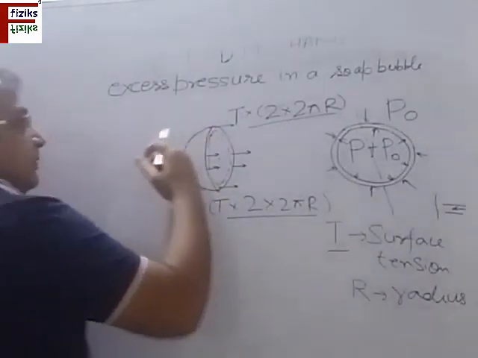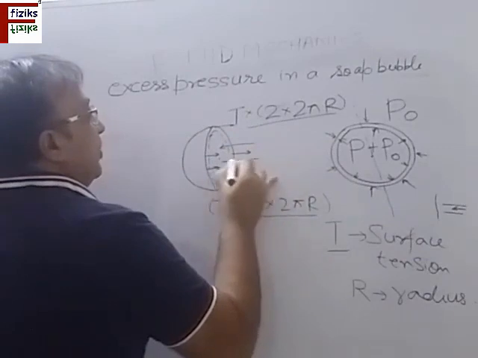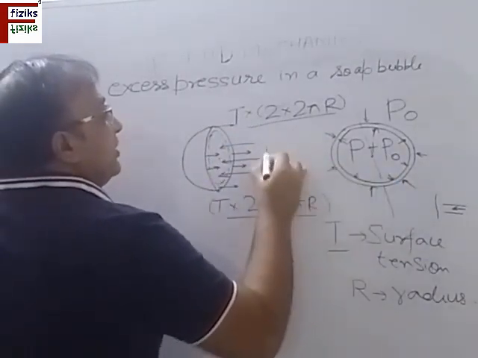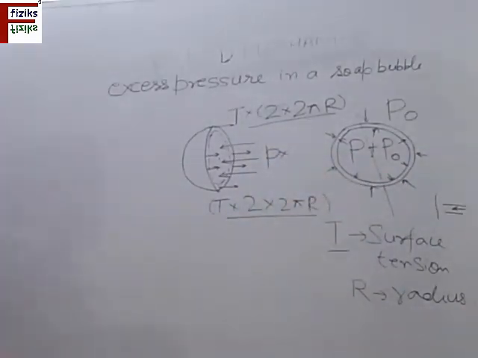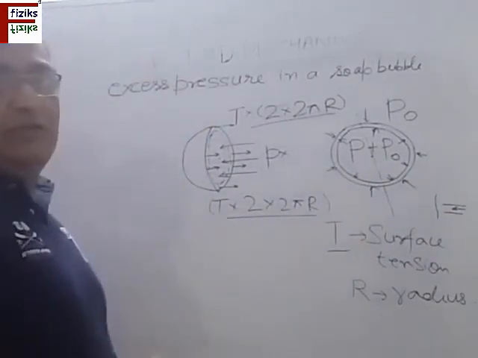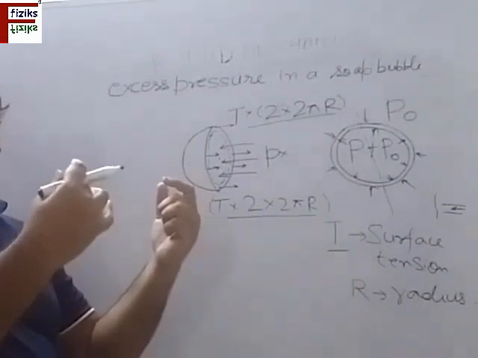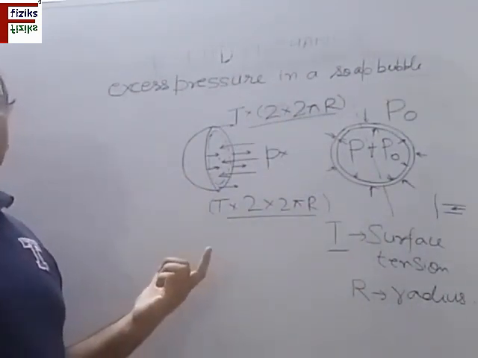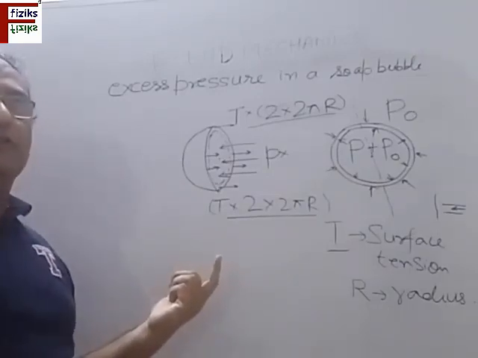So this is the excess pressure force, acting opposite to this. If P is the excess pressure, then the force is P into the projected area. What is this projected area? If I have this half of a sphere, then the curved surface area from inside or outside will naturally be 2 pi r square.